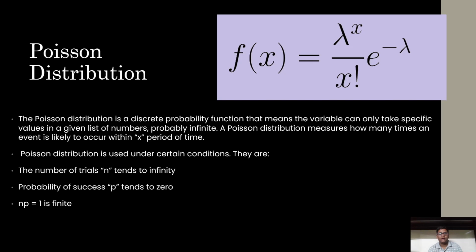Poisson distribution. A Poisson distribution is a probability function which means the variable can only take specific values in a given list of numbers, potentially infinite. A Poisson distribution measures how many times an event is likely to occur within a given period of time. Poisson distribution is used under certain conditions: the number of trials n tends to infinity, the probability of success p tends to 0, and np is equal to a finite constant. Example.